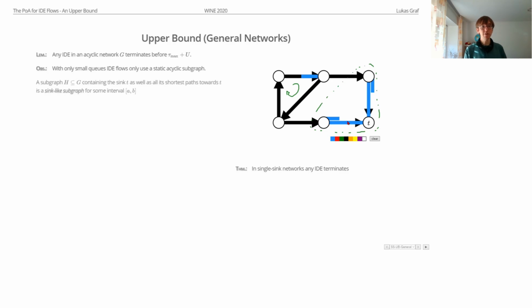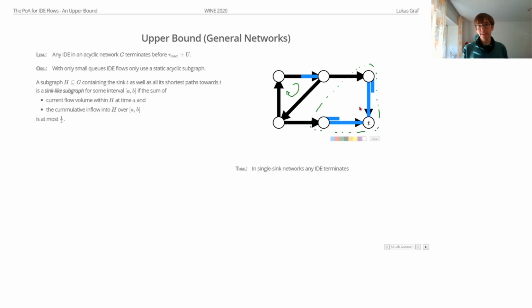And this leads to the following definition of a sink-like subgraph. So some subgraph of a network is called a sink-like subgraph for some time interval if, well, I want to say the flow volume in it over this time interval is small, and we will define this by saying the current flow volume at the start of this interval is small, and the total inflow into our graph over this time interval is also small, right? So this means that there is not much flow in the subgraph for the whole time interval.